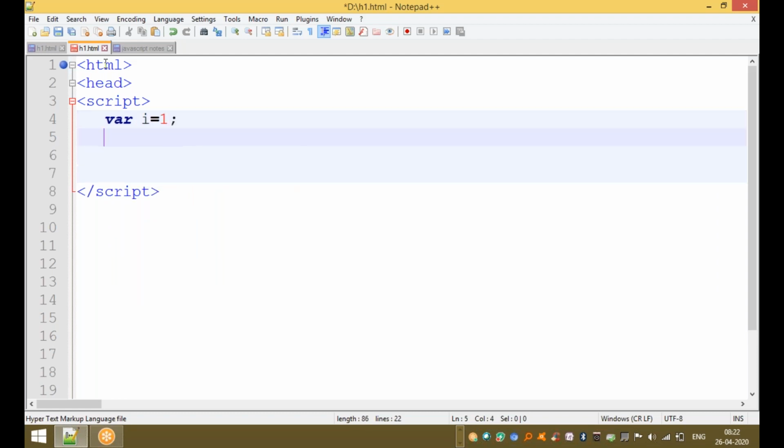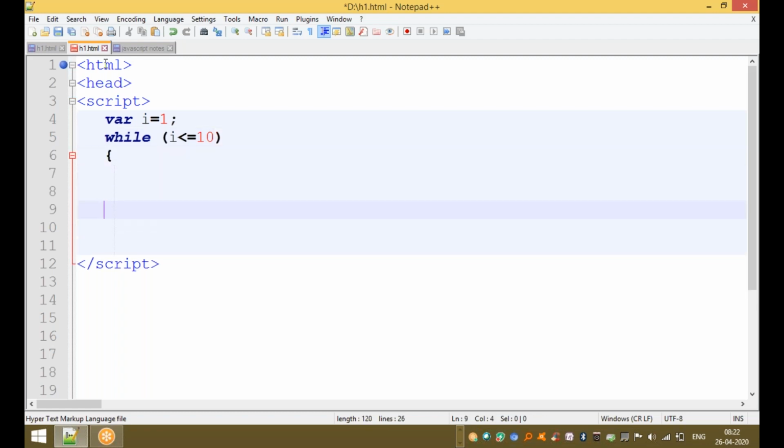I value equal to what? While to print the 1 to 10 numbers, I is less than or equal to 10. This is the condition checking, and the beginning of the while loop and the end of the while loop. Begin and end is compulsory.